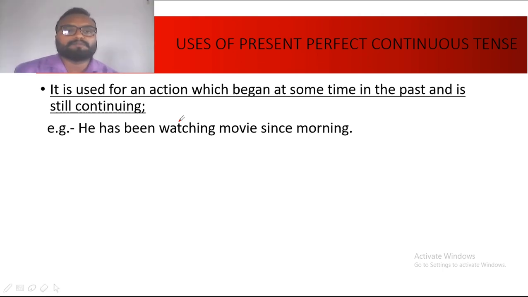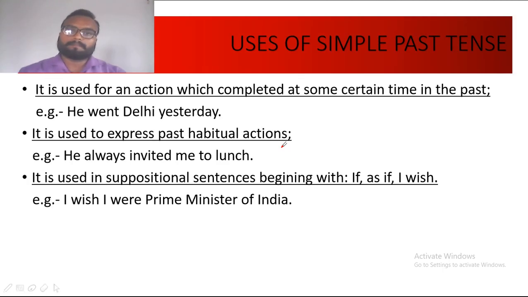So this sort of action will take the structure of present perfect continuous tense. So, he has been watching movies since morning. So morning has become a past time over here. So the action of watching movies has started, has its origin in morning, that is in past, and is continued till now in the present. Therefore it will take the structure of present perfect continuous tense.